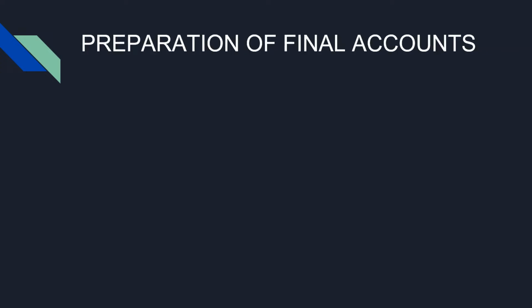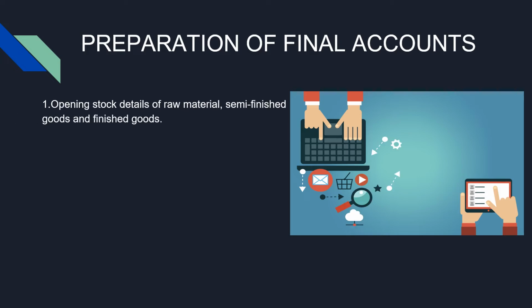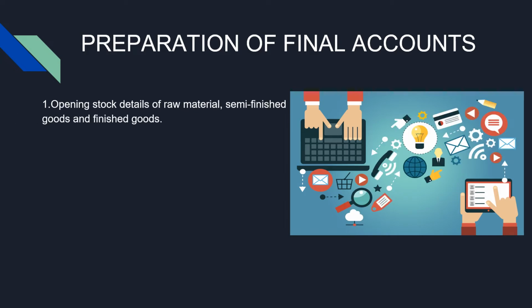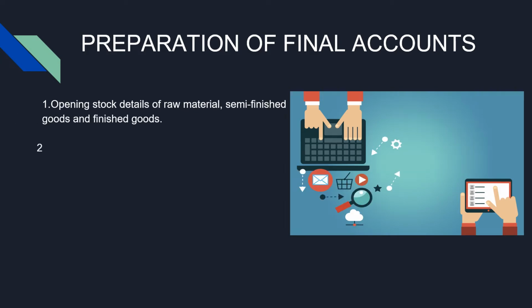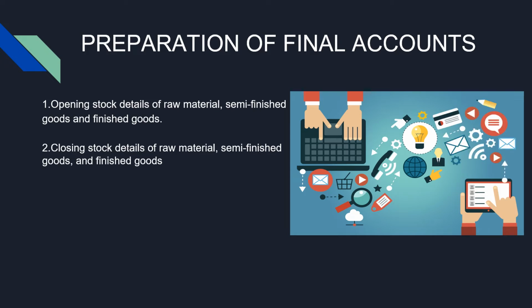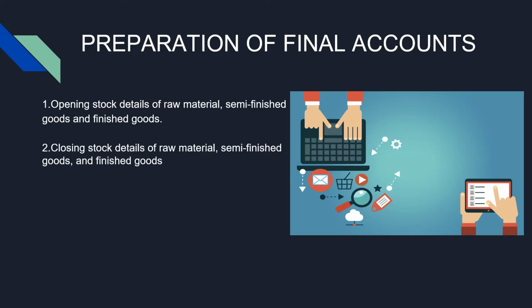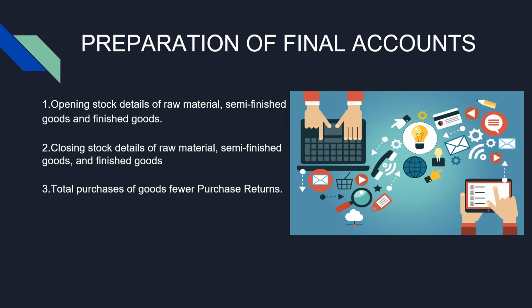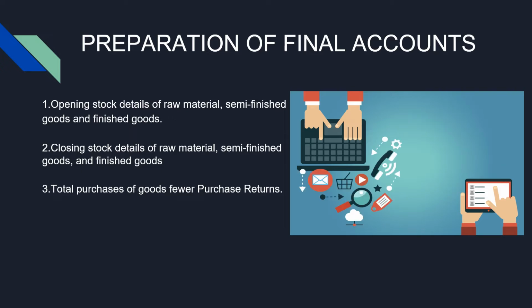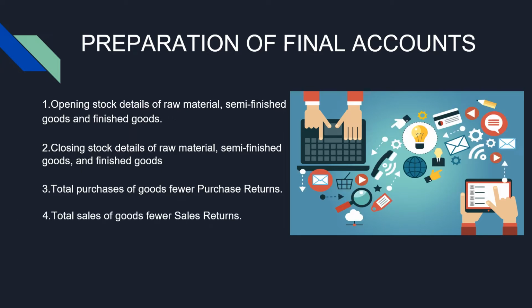Moving forward, here are the preparation steps for final accounts. Opening stock details of raw material, semi-finished goods and finished goods. Closing stock details of raw material, semi-finished goods and finished goods. Total purchases of goods, less purchase returns. Total sales of goods, less sales returns.